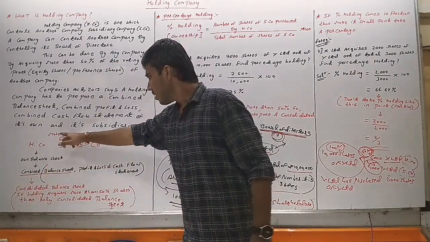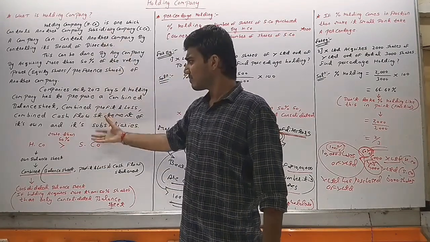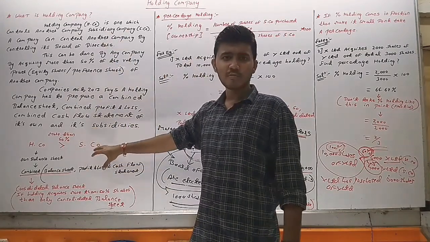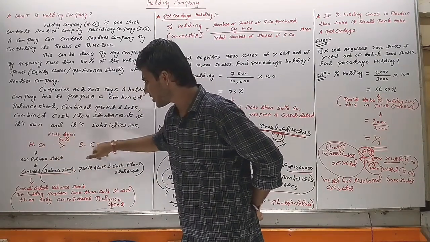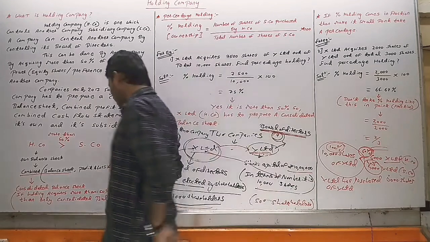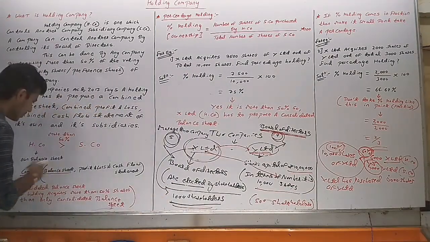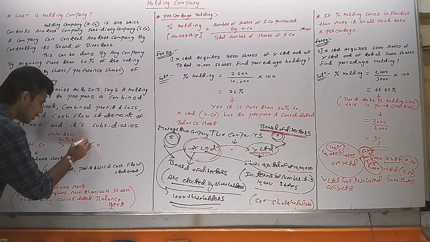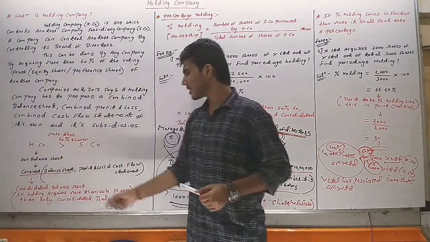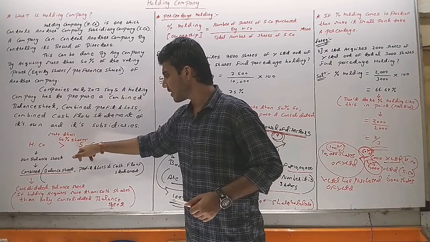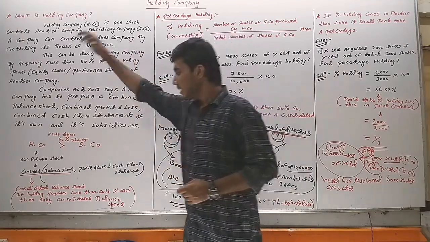Next, what we have seen here is expressed in terms of symbols: H company has more than 50% shares of S company. It means that H company has acquired more than 50% shares of S company.